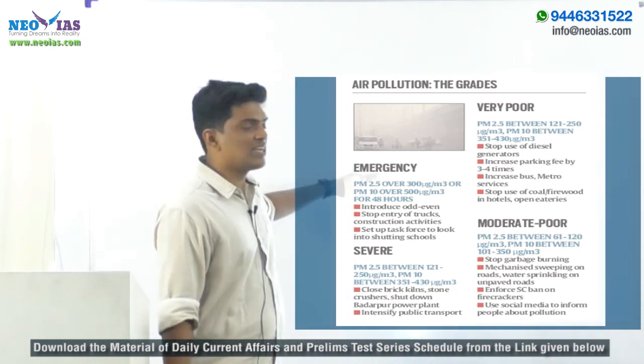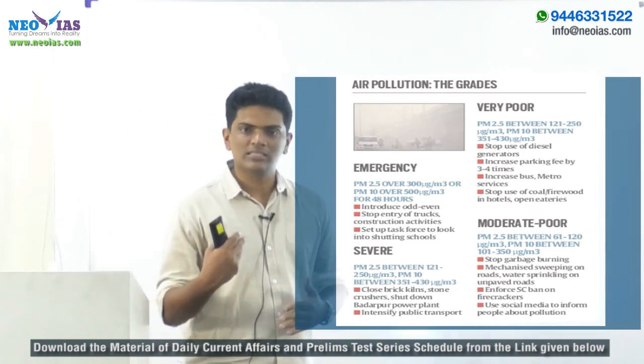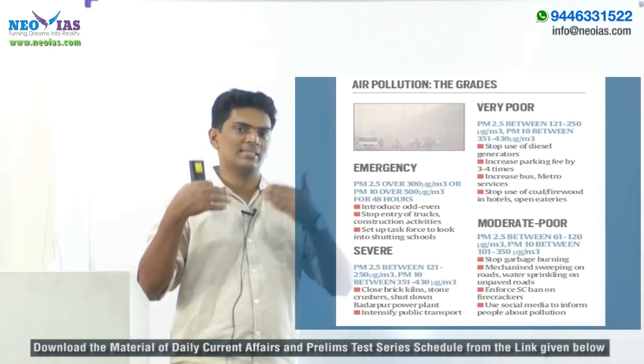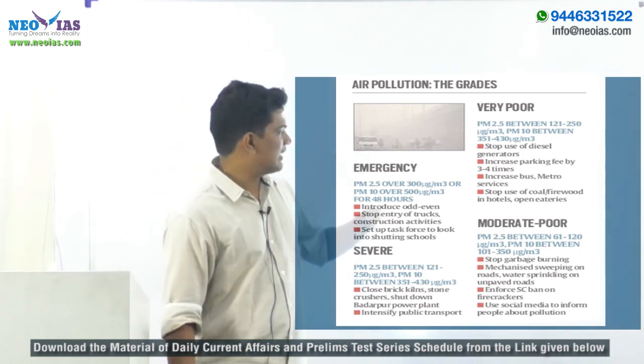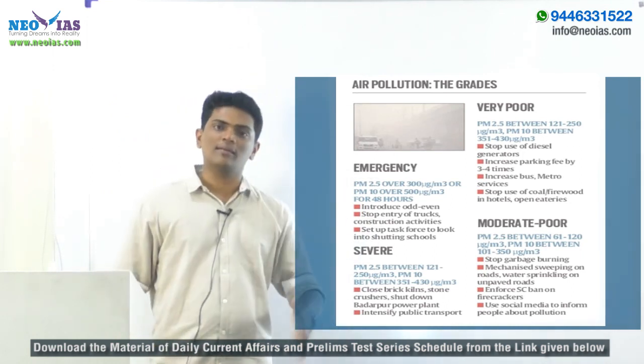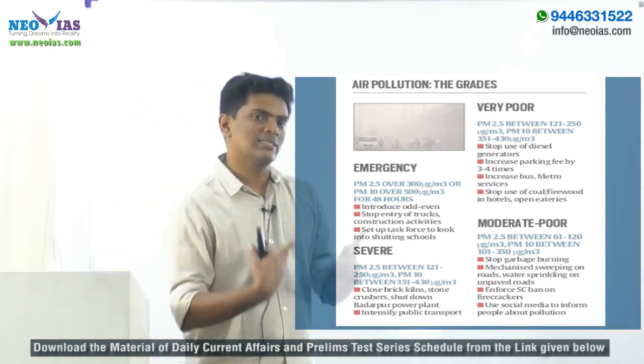So Delhi had reached an emergency stage after last Diwali, and in order to prevent any such emergency stage this year, the government has taken steps to combat air pollution. So for that GRAP has been implemented. GRAP was started in March 2017, and because of this air pollution, this is in news.